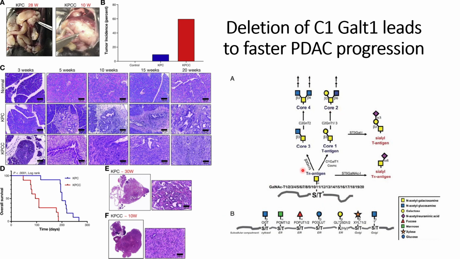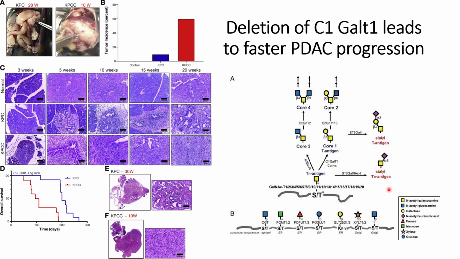Let us understand what C1GalT1 is and what its normal role is. O-glycans usually occur on serine and threonine sites, and after that C1GalT1 helps in the addition of galactose, which gives the T antigen. Thereafter, sialic acid is added to this structure with the help of ST3Gal1, and this whole structure is known as sialyl T antigen. And when C1GalT1 is not there, the Tn antigen is directly sialylated through ST6GalNAc1, and this is known as sialyl Tn antigen.